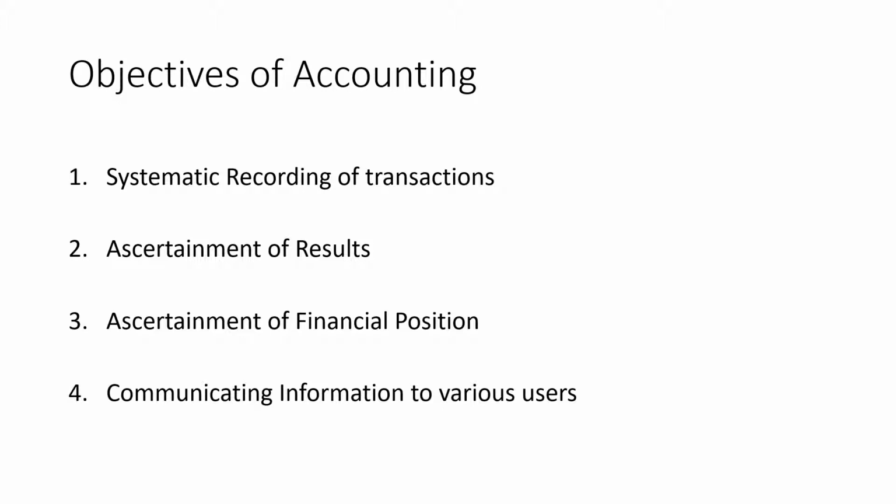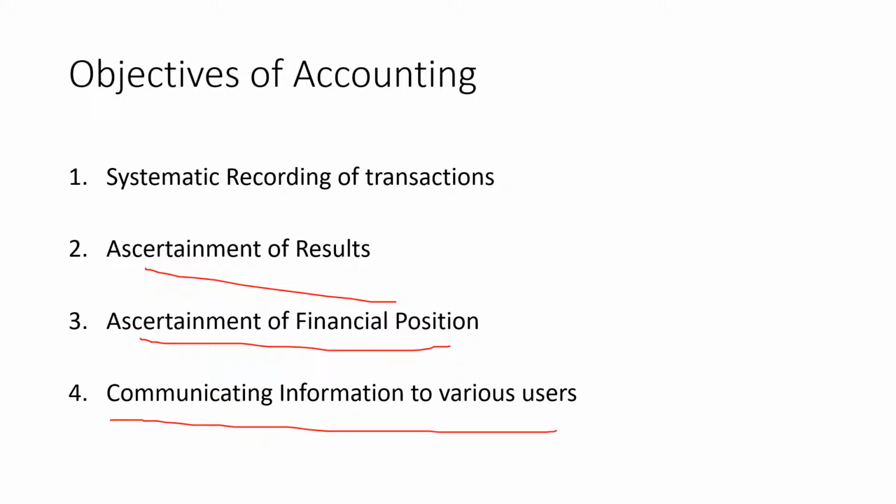What are the objectives of accounting? There are 4 objectives of accounting. These are systematic recording of transactions, ascertainment of results, ascertainment of financial position, communicating information to various users. Systematic recording of transaction could mean bookkeeping, it also means passing of journal entries, ledger and trial balance.